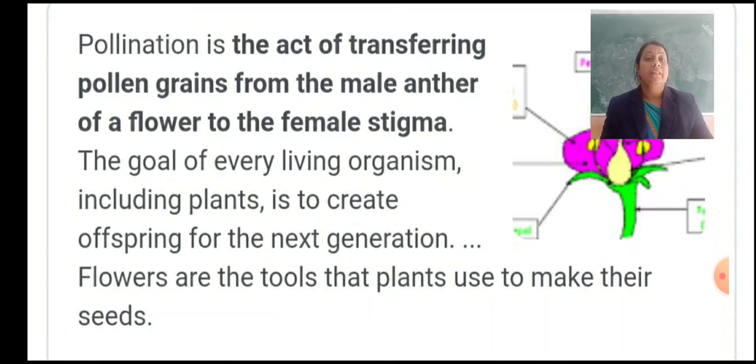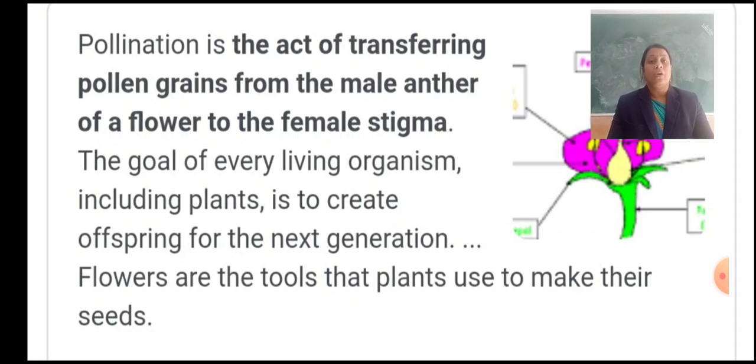Now see the definition of pollination. Pollination is the act of transferring pollen grains from the male anther of a flower to the female stigma. Here, male anther of a flower to female stigma.